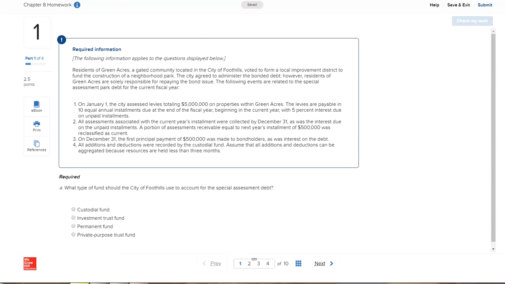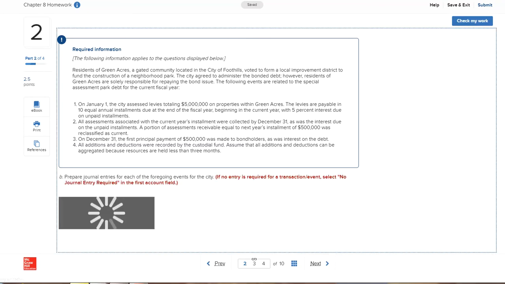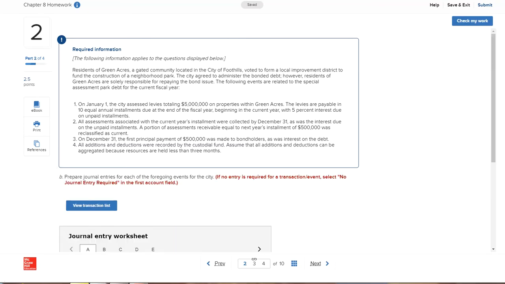Okay, so same thing with chapter 8. I'm going to give you some helpful hints. And this first problem that you're working on is actually number 20 in chapter 8. There are a lot of questions that you have to answer, but I'm going to help you a little bit with the journal entries. It asks you to do the journal entries for each of the events for the city.